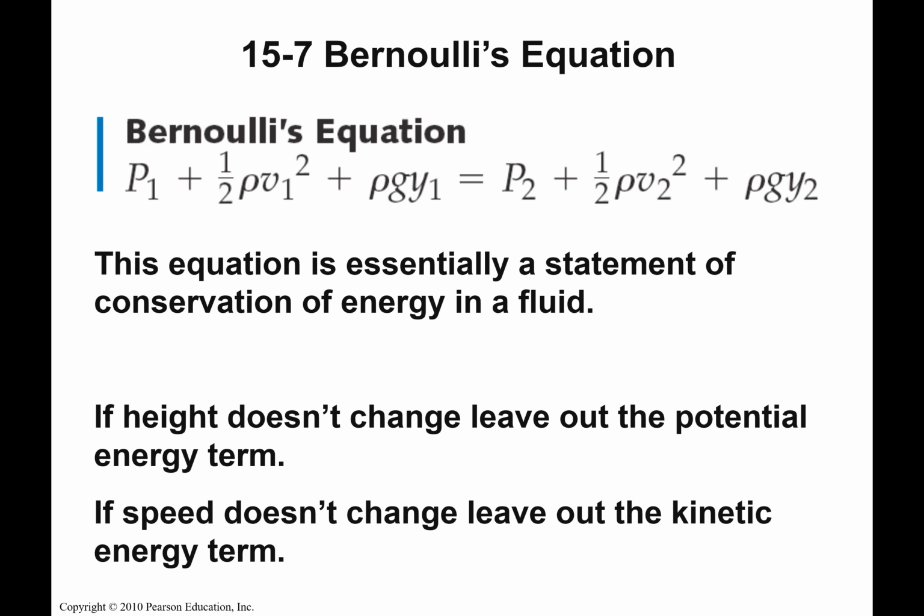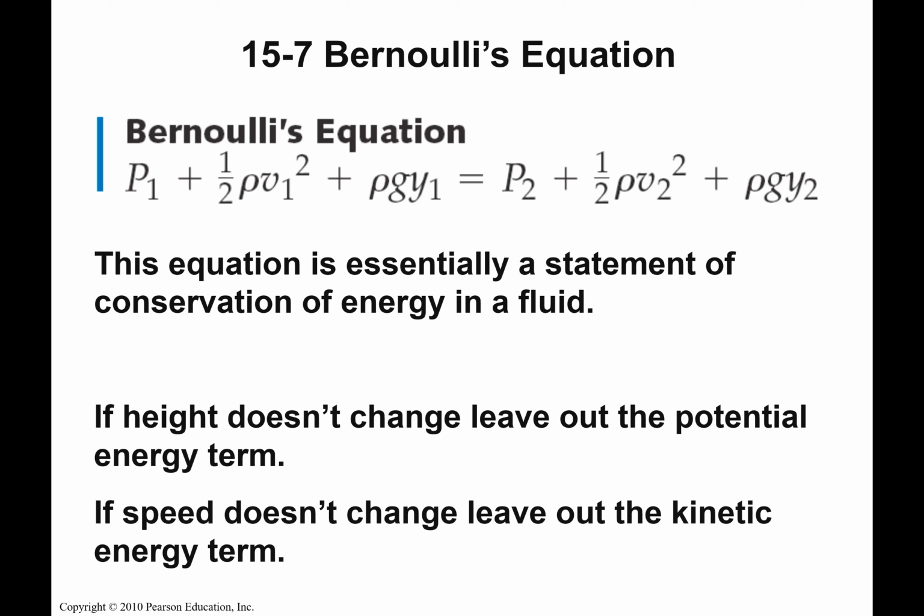Now we're going to look at Bernoulli's. And Bernoulli's equation is pretty much a different way of writing the conservation of mass. Excuse me, not the conservation of mass, conservation of energy. So here we have 1/2 rho v squared. This is like your kinetic energy. It's 1/2 mv squared.